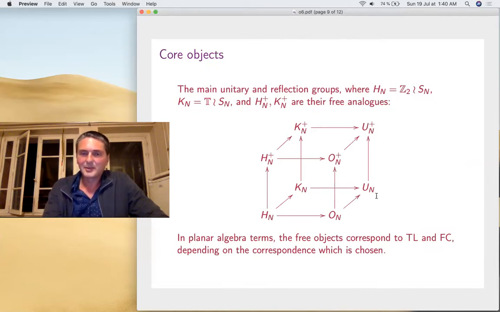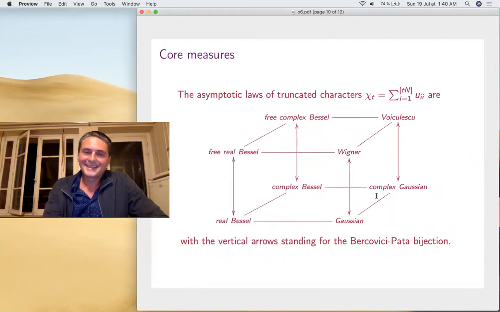Now let's compute the measures for these objects, and the point is that you get exactly these laws in free probability: Gaussian, complex Gaussian, semicircular, circular, and then all these Bessel things for reflections. And importantly, the computation in the quantum group case works for truncated characters. So you can add the truncation parameter when you take the trace, just stop at t. And so you actually get t versions of all these measures as appearing in the previous slides.